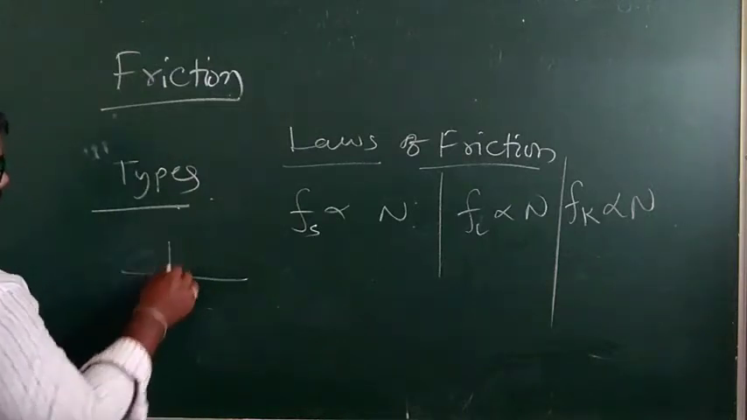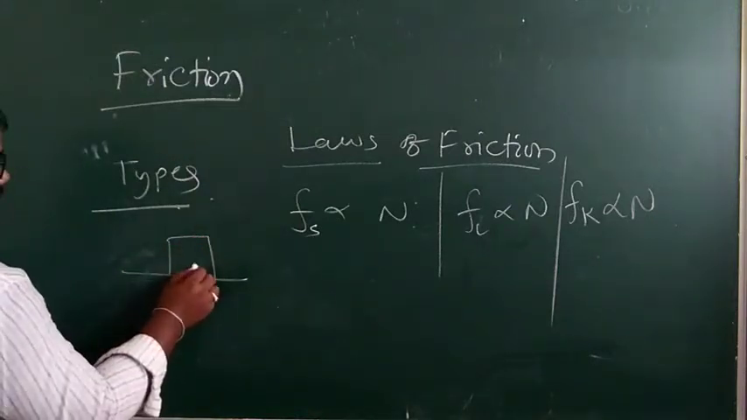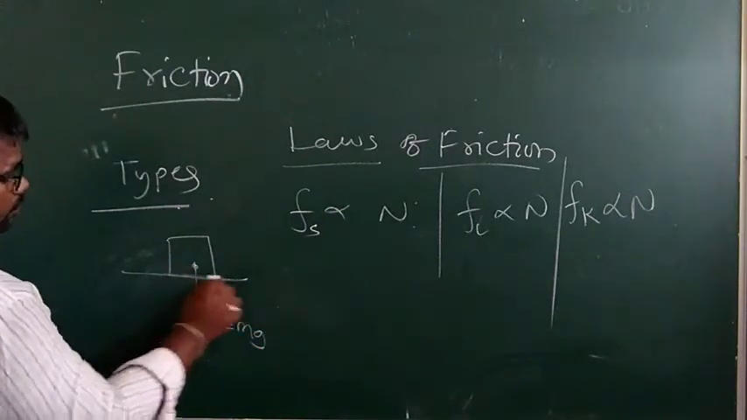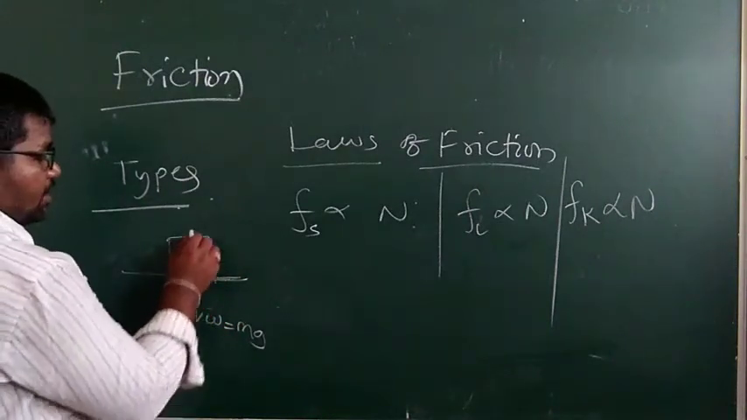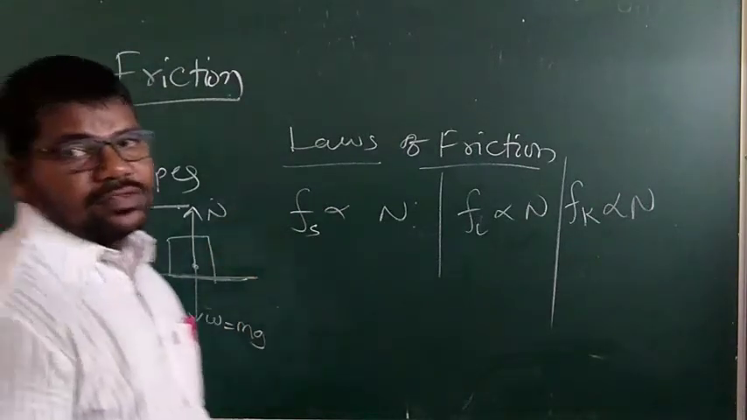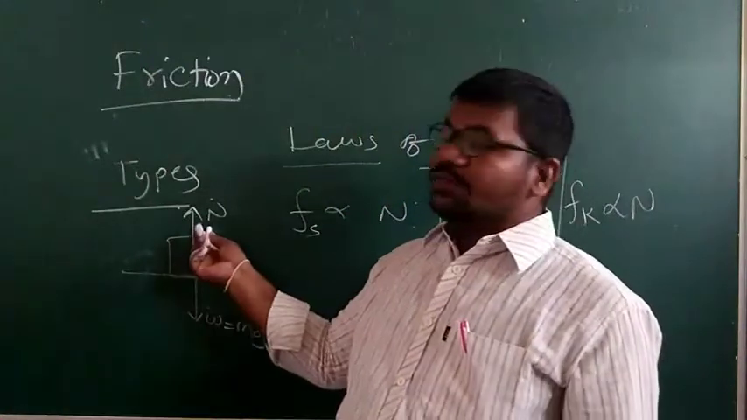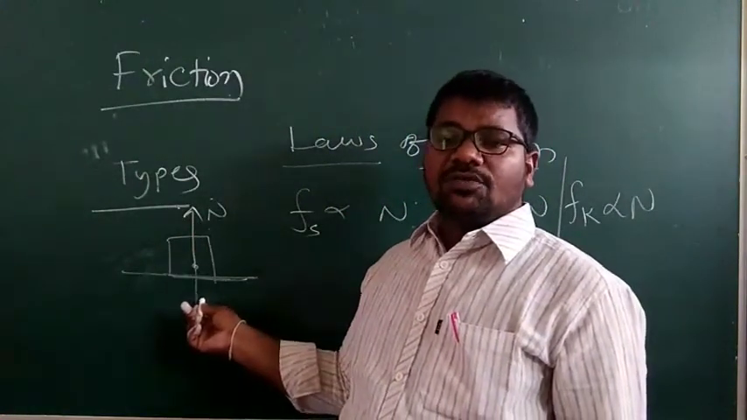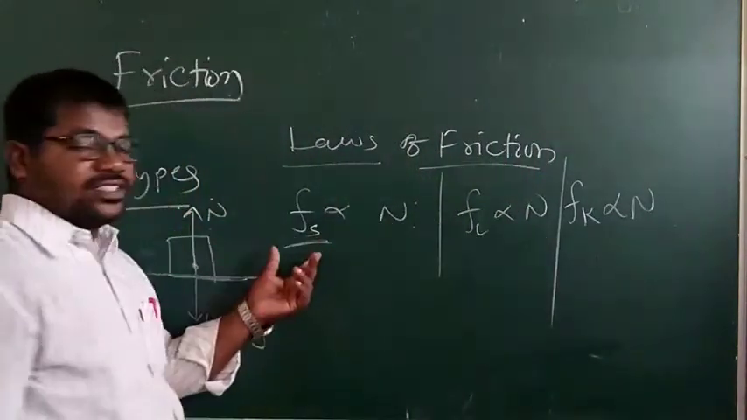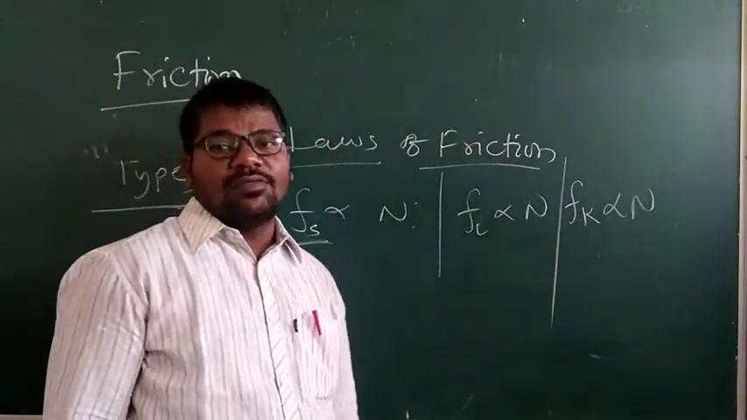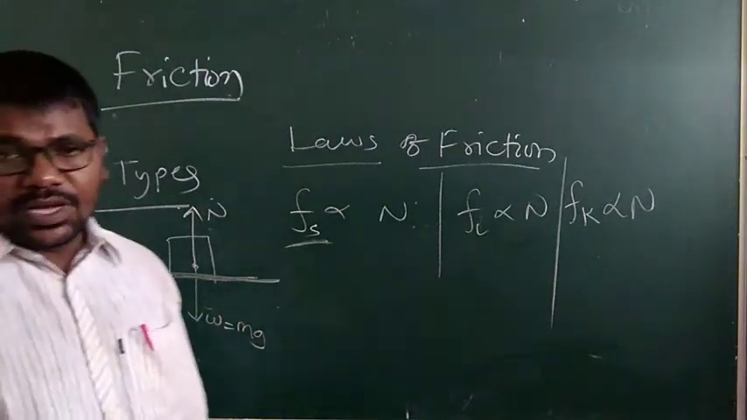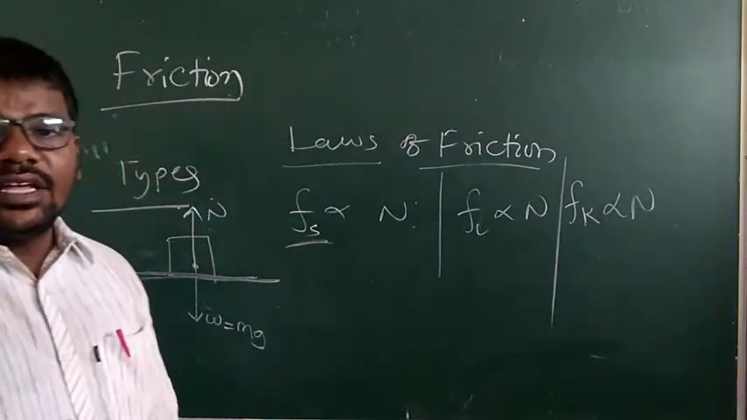So what is normal force? This is a surface. One body is placed on the surface. The weight vector acts downward, W equal to mg. Due to the smoothness of the surface, a force acts perpendicular to the plane surface. We call that the normal force, my children. Any type of friction is directly proportional to the normal force.